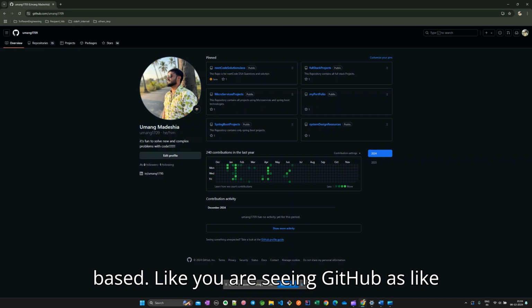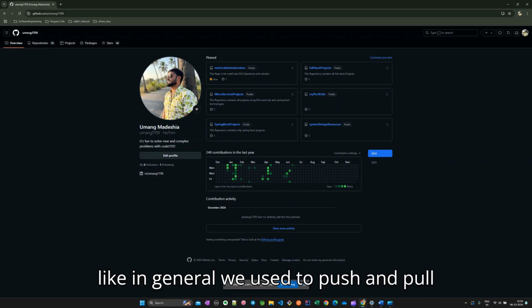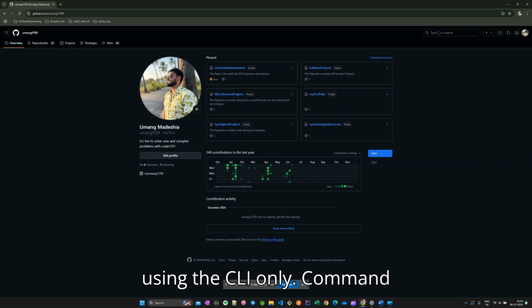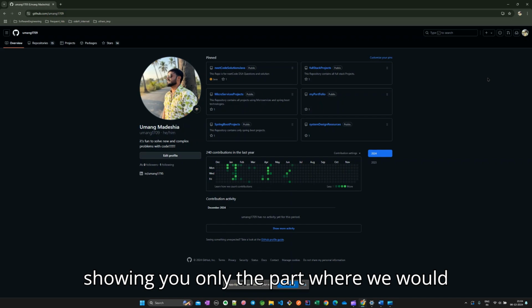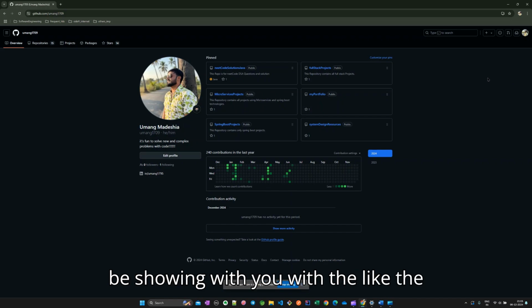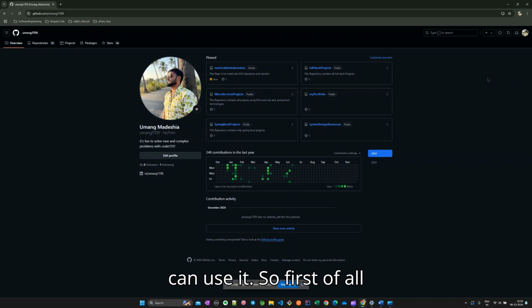You are seeing GitHub in a UI system, but in general, we push and pull from GitHub, or do the commits, using the CLI only, the command line interface. But I'll be showing you only the part where we would be using the UI, and later on I'll show you the commands, etc. and how we can use them in GitHub.